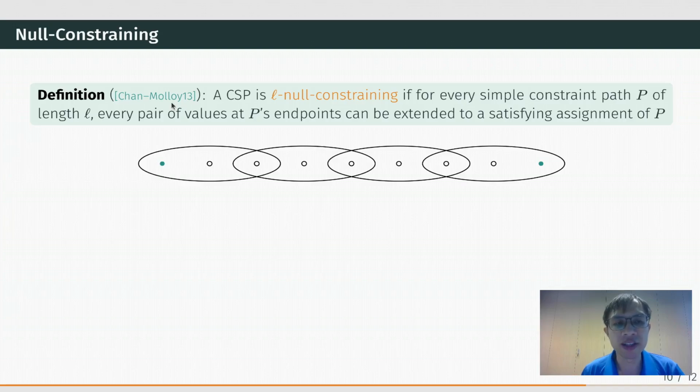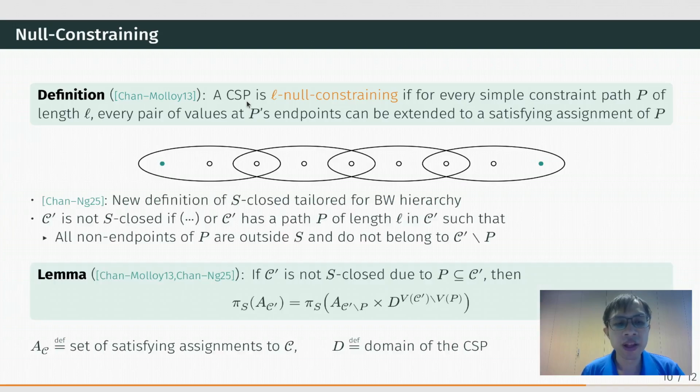In fact, this resolution lower bound morally implies the BW lower bound in our new work. This is because resolution is a dynamic proof system, and BW hierarchy is morally the static version of resolution. In our new work, we make explicit the BW lower bound.